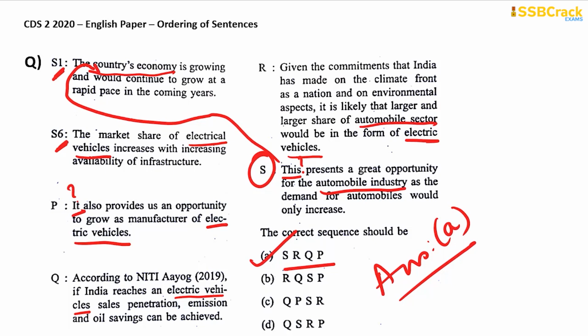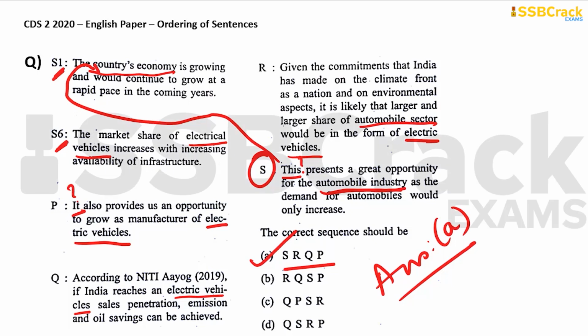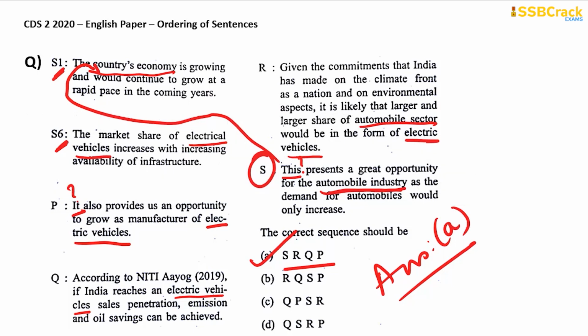Given the commitments that India has made on the climate front as a nation and on environmental aspects, it is likely that a larger and larger share of the automobile sector would be in the form of electric vehicles. You see, after automobile industry, automobile sector is repeated. So this keyword is repeated. Right, and after that Niti Ayog is talked about, and after that P also provides here.